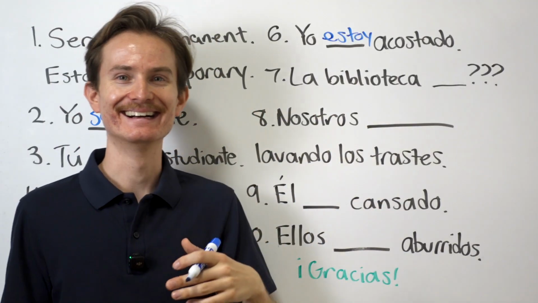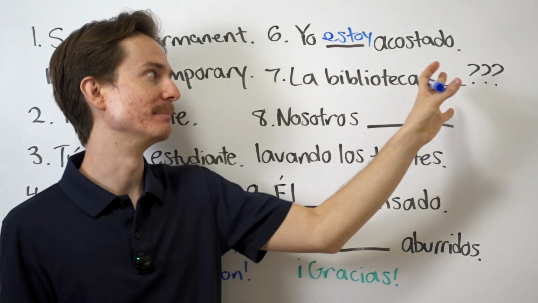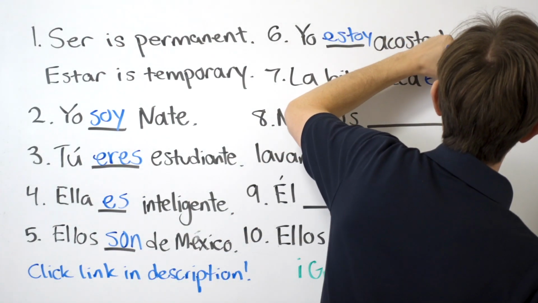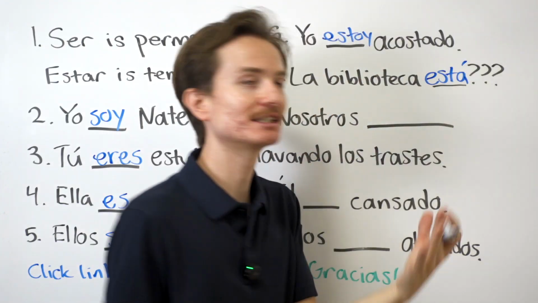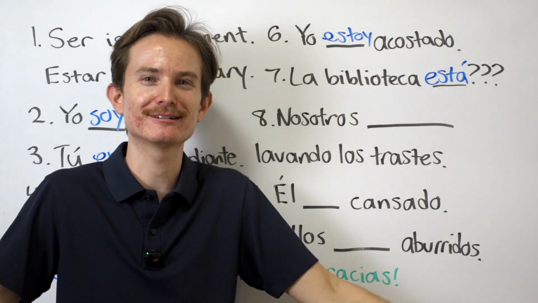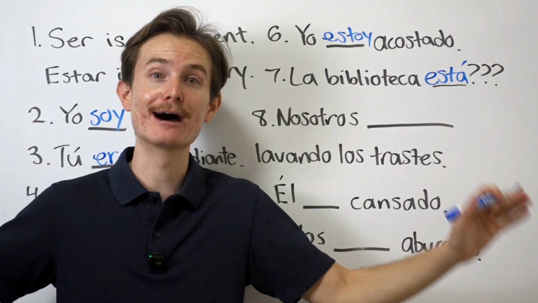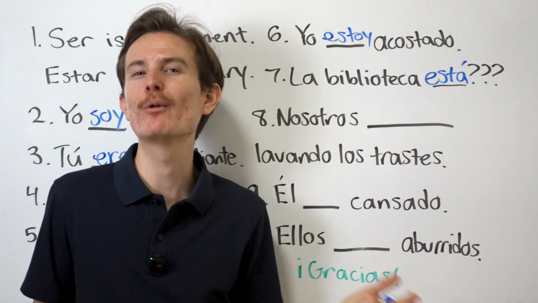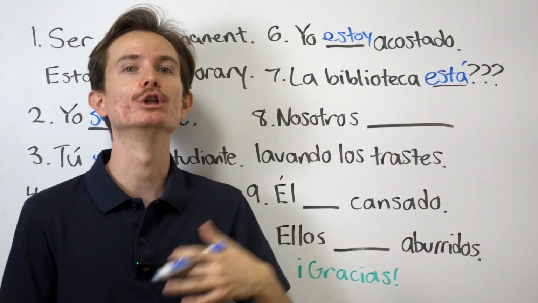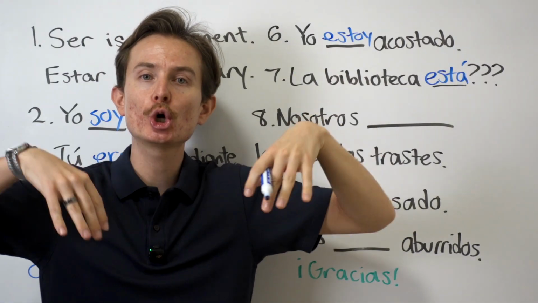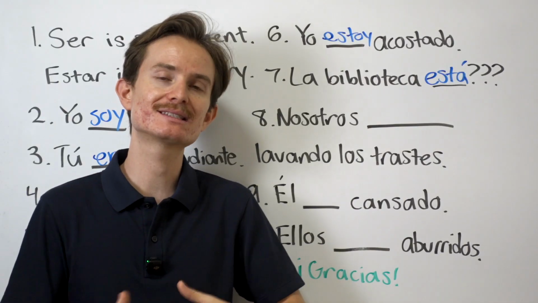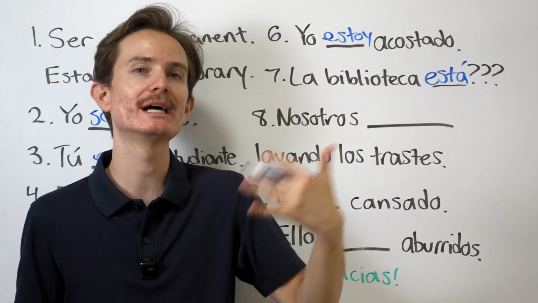What about la biblioteca? La biblioteca blank, okay? La biblioteca está, because we use estar when talking about location. Now, I just thought it would be funny because who knows where the biblioteca is? I don't know if anyone knows yet. No one knows, all right? La biblioteca está, ¿quién sabe dónde? That's why I put all the question marks, because no one knows where the biblioteca is, okay? Está is used for location, right? So, for example, yo estoy en casa. I am at home. However, I'm not going to be here forever. So I wouldn't say yo soy en casa. I would say yo estoy en casa.